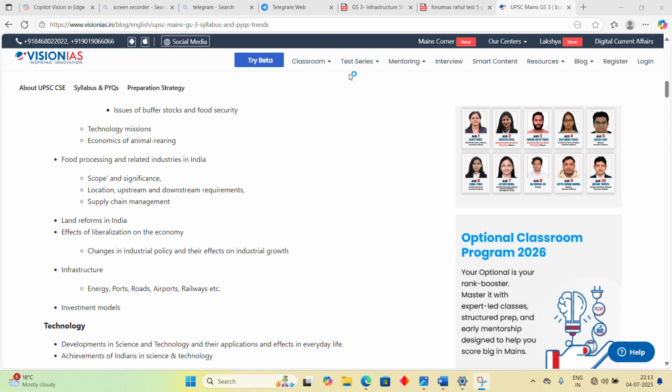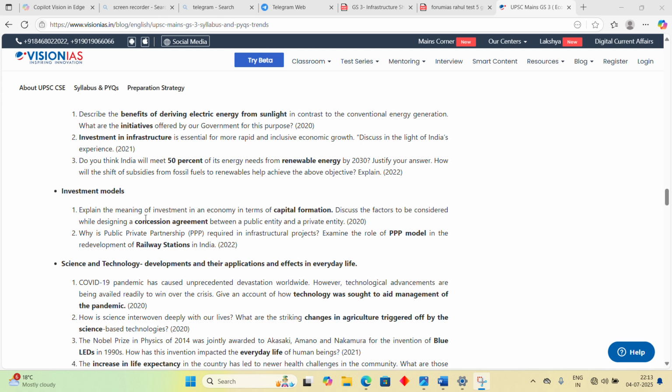Now we come on to the actual question and answer. For that, you have to read this question. It says explain the meaning of investment in an economy in terms of capital formation. And then you have to discuss the factors to be considered while designing a concessional agreement between a public entity and a private entity. Now, why do you have to practice answers and how do you have to practice answer writing? This gives the words public entity, private entity, which means public private partnership. It essentially means the same, but it talks about the meaning of investment in an economy. Now, this is something that you don't actually put down in your notes anywhere, or read word to word.